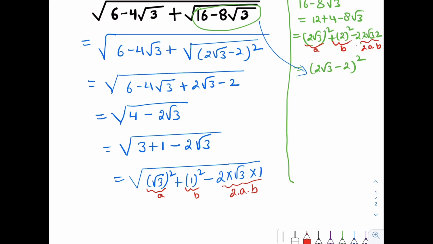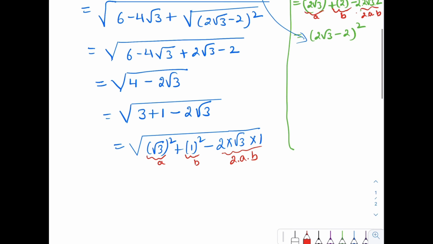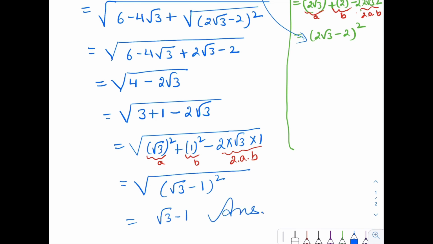So again this is the whole square of A minus B, which means this is equal to under the root, root 3 minus 1 whole square, and this gives root 3 minus 1, and this is our answer.